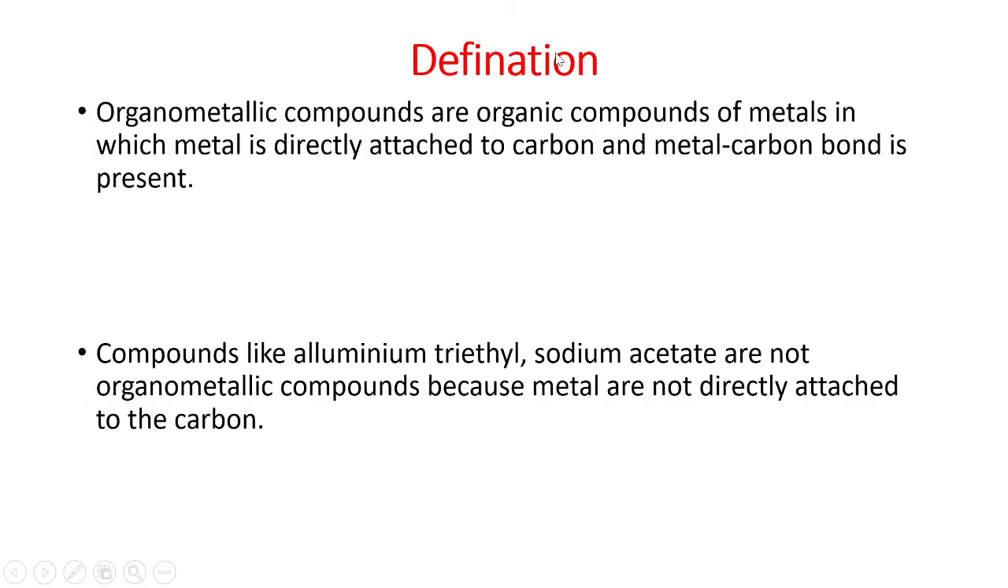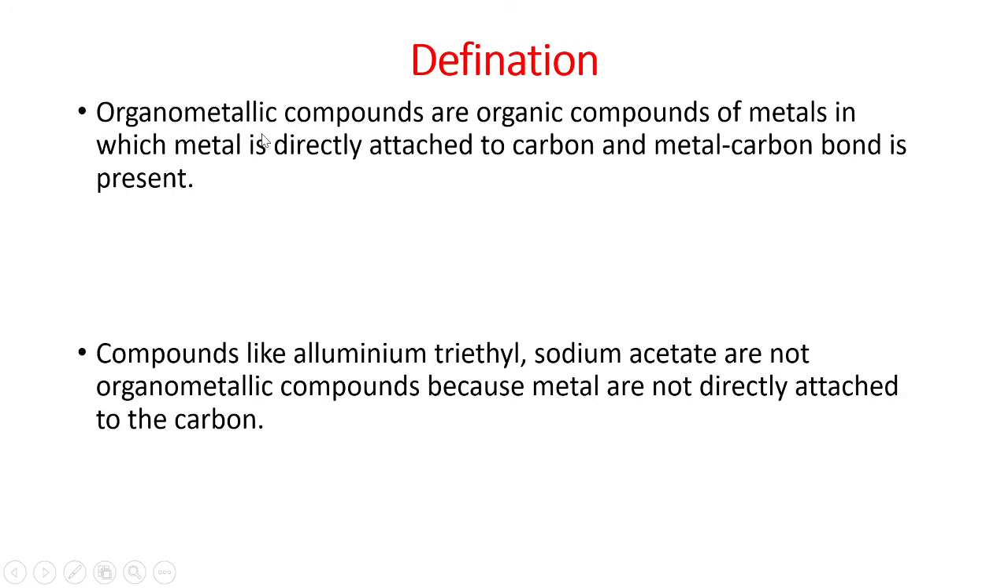First is the definition of organometallic chemistry. The word organometallic means organic and metallic, which represents inorganic chemistry. Organometallic chemistry is the branch of chemistry that acts as a bridge between organic chemistry and inorganic chemistry, that is, between organic chemistry and metallic chemistry.